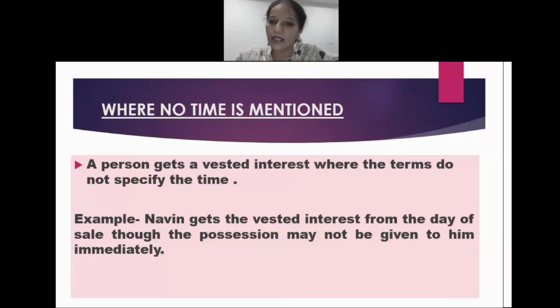Now let us see one by one when the interest would be termed a vested interest. First, when there is no time mentioned, a person gets a vested interest where the terms do not specify the time. Let's see an example. Naveen gets the vested interest from the day of the sale, though the possession may not be given to him immediately.